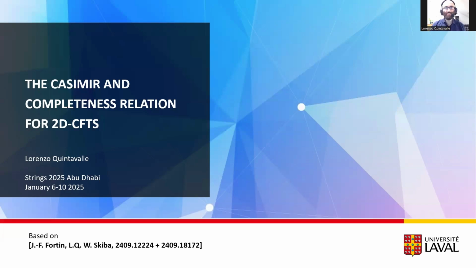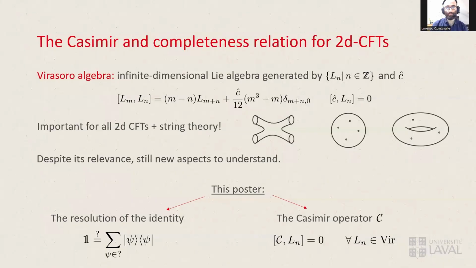Hi, this is a short summary of a poster I will be presenting at Strings 2025 titled The Casimir and Completeness Relation for 2d-CFTs. This is based on some works done in collaboration with Jean-François Fortin and Witold Skiba in September 2024.